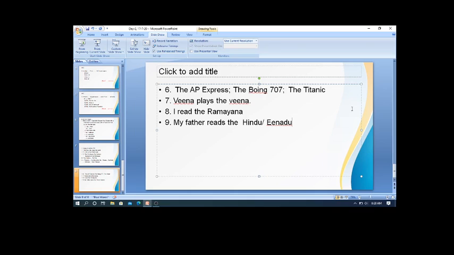Now for today, the last example I am going to give you, the tenth one.